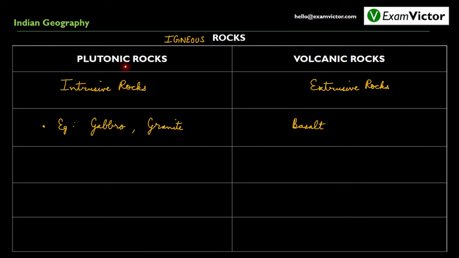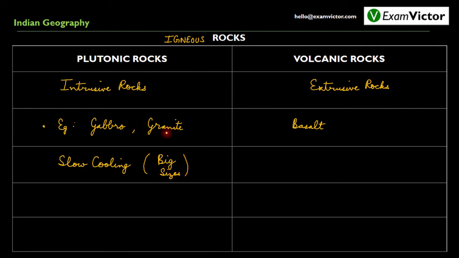Now because plutonic rocks are intrusive rocks, these are formed as a result of cooling down of magma within the Earth's surface, and hence plutonic rocks undergo slow cooling, which allows these rocks to be of big sizes. Thus, in general, plutonic rocks or intrusive rocks exist in large sizes.